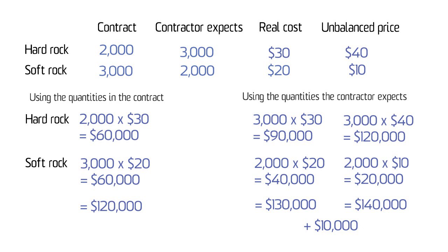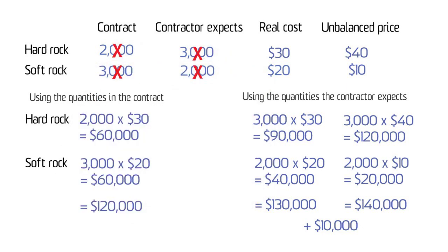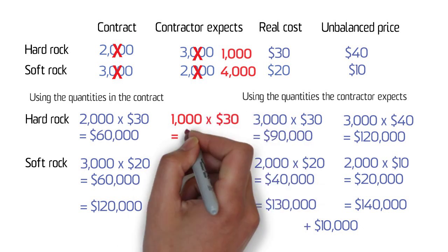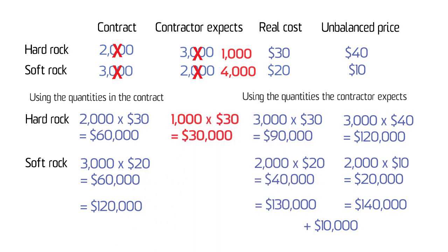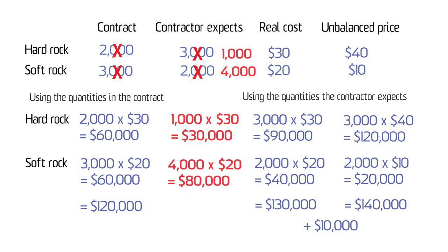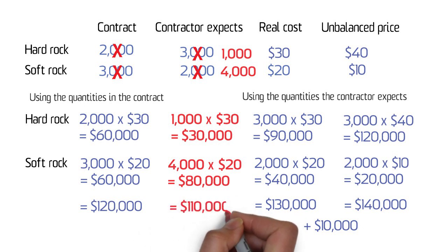The danger for the contractor is that they are taking on a risk. Let's say it turns out there's actually only 1,000 cubic metres of hard rock and 4,000 cubic metres of soft rock. In this case, the contractor is very, very wrong. Now, using the actual values, the value of hard rock is 1,000 times 30, which equals $30,000. For soft rock, it's 4,000 times $20, which equals $80,000. These two values added together equals $110,000.